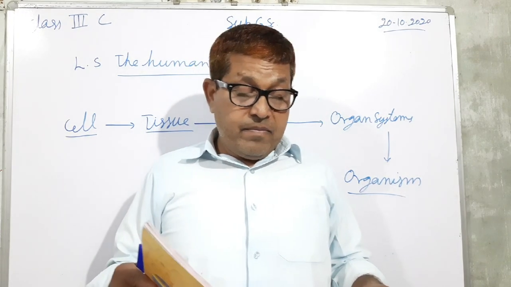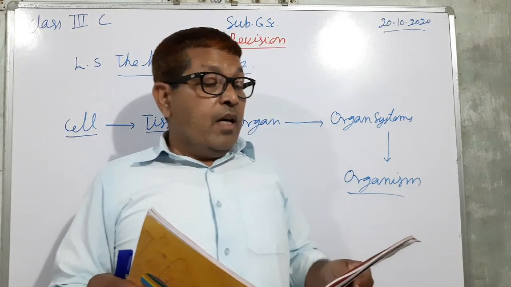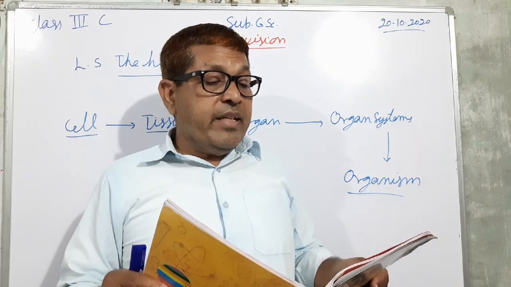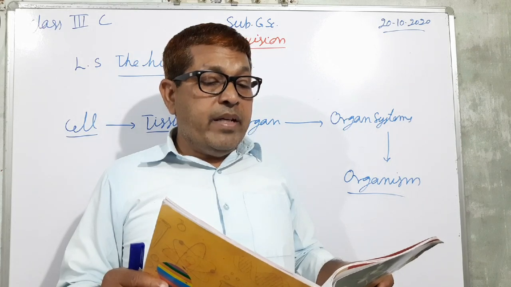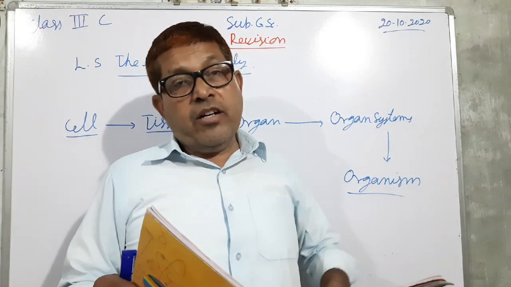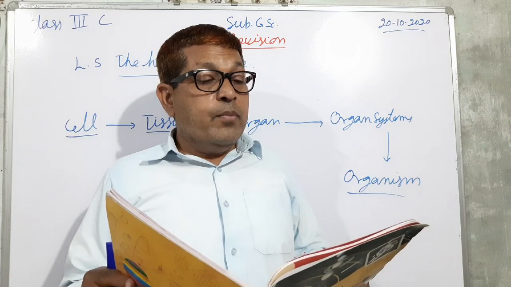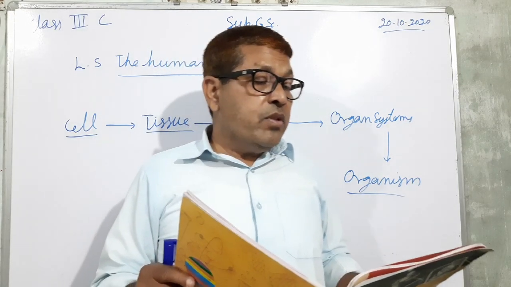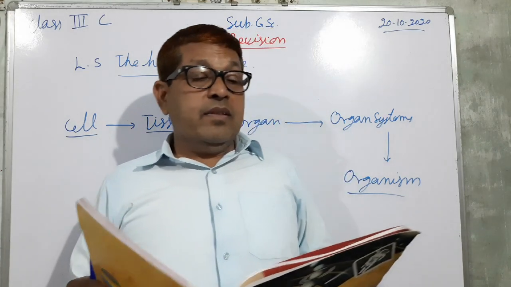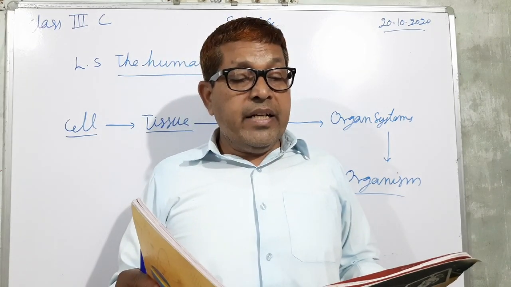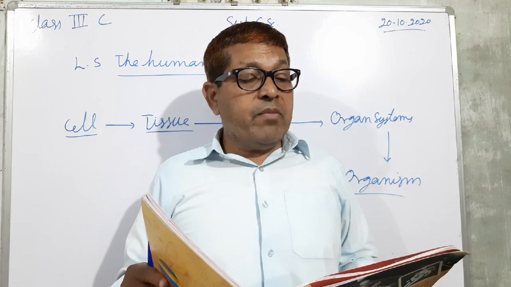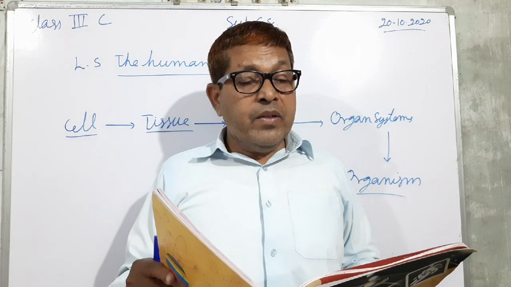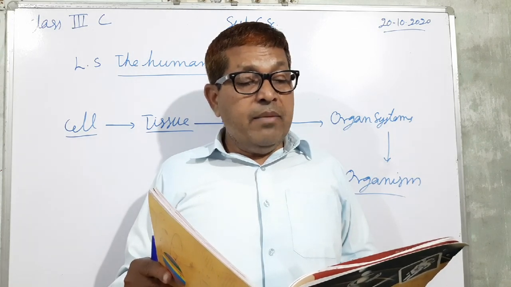Next one, digestive system. Our digestive system helps us to take in food, digest it and make it ready for use by our body. Food is very important to the body. We take in food through our mouth. Our teeth grind up the food into small pieces. The food in the mouth mixes with saliva.